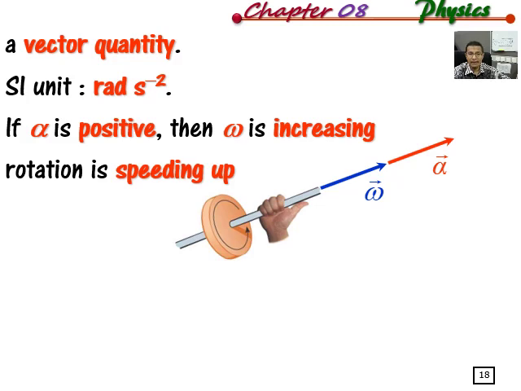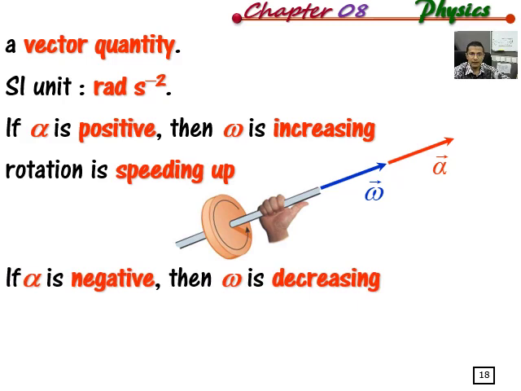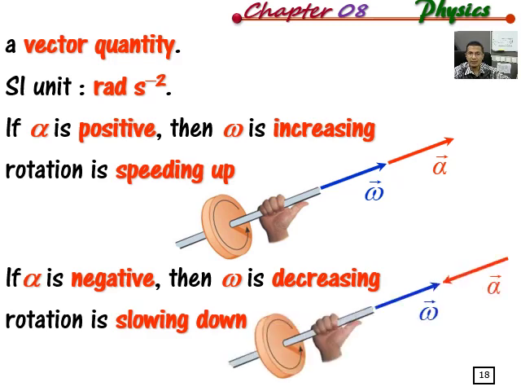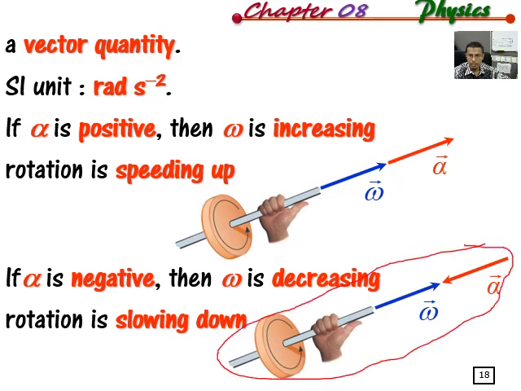So that is when alpha is positive. When alpha is negative, we can say the omega is decreasing. So the rotation will be slowing down. It means that the motion of the disc, that is the body in rotational motion, will decrease, that is, slow down. So the direction of alpha will be opposite to the direction of the angular velocity, as shown by the diagram.